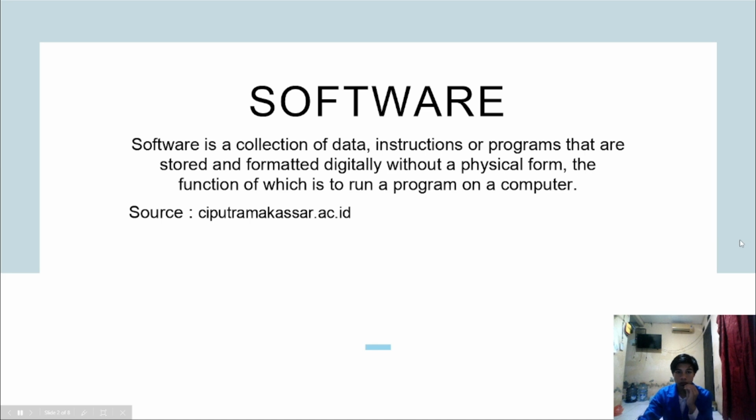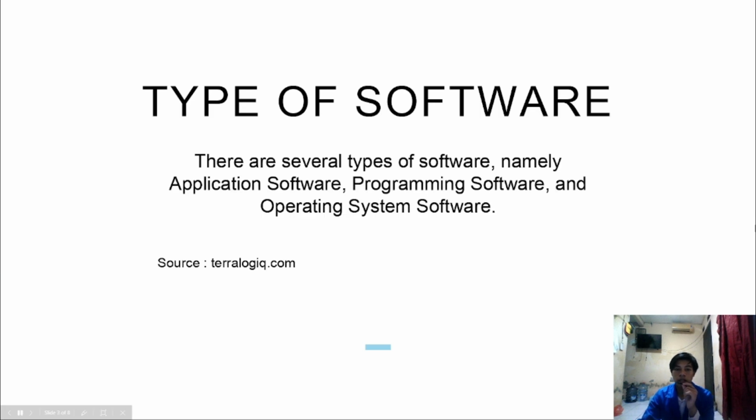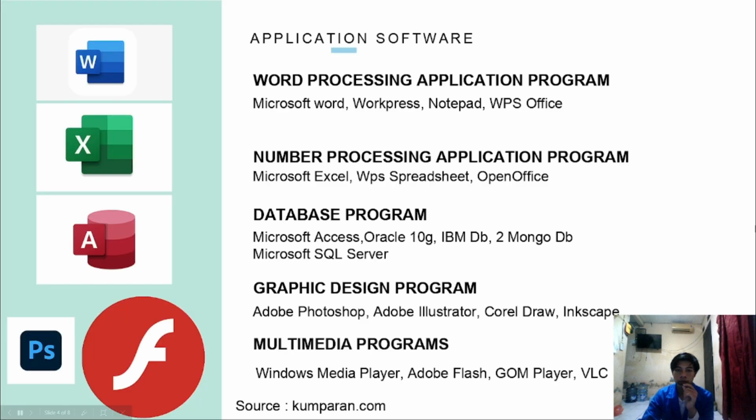Software is a collection of data, instructions, or programs that are stored and formatted digitally without a physical form, the function of which is to run a program on a computer. There are several types of software, namely application software, programming software, and operating system software.